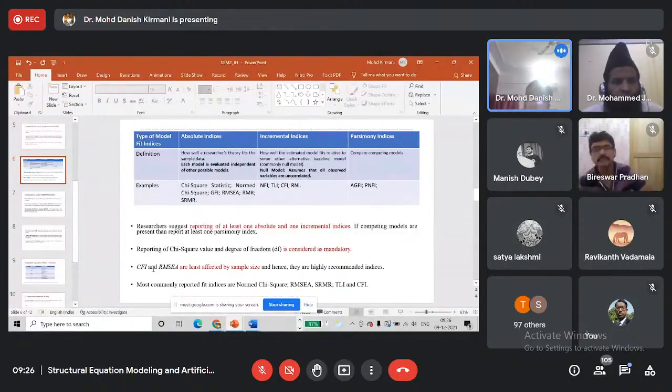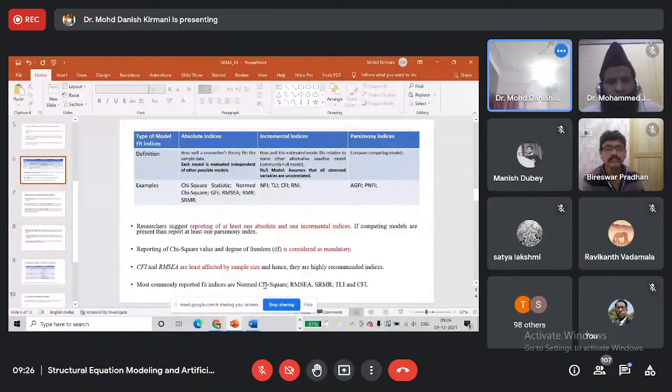In almost all the research papers which are published in good journals, you will observe that researchers report CFI and RMSEA. Very common. These two techniques are very common. So according to my observations in recently published papers in good journals, apart from chi-square and degree of freedom, I think 5 types of indices are most commonly reported.